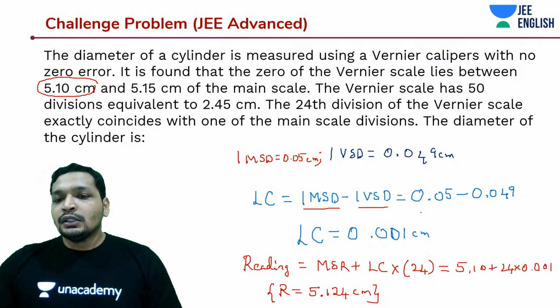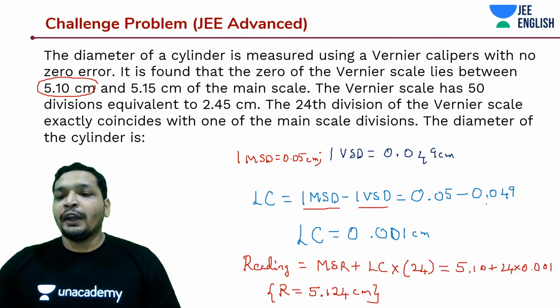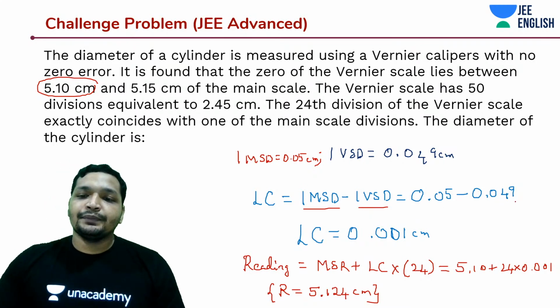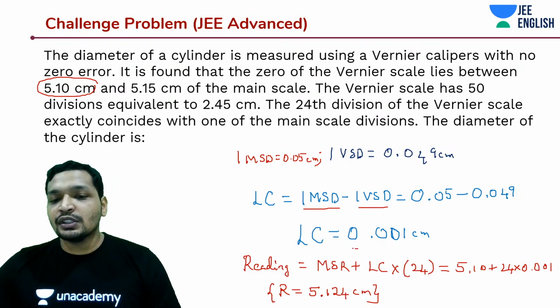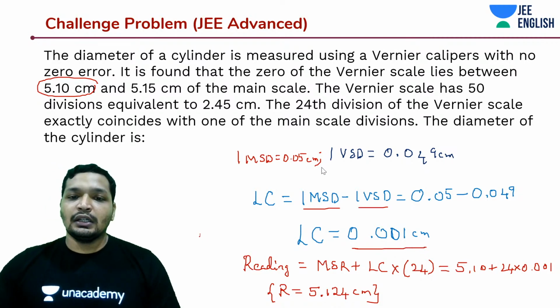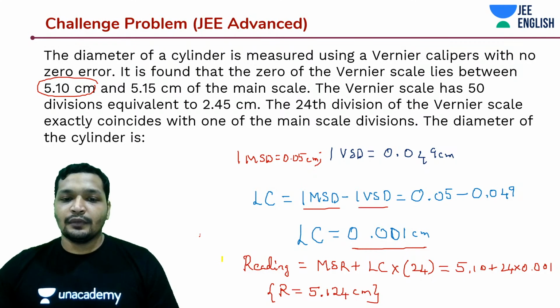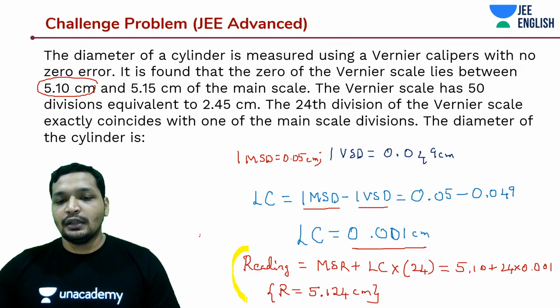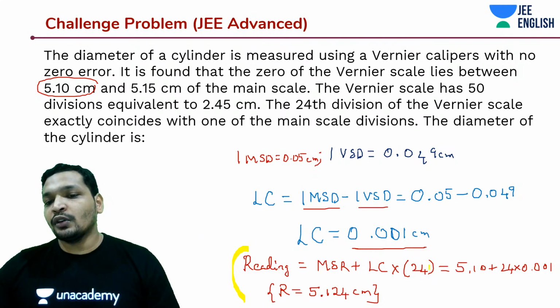Okay, it is basically 0.05 minus 0.049. How much did you get? 0.001 centimeters. And the rest is quite easy. Right? This is MSR plus least count into the coinciding division. The coinciding division here was 24 division. You just did the same thing.